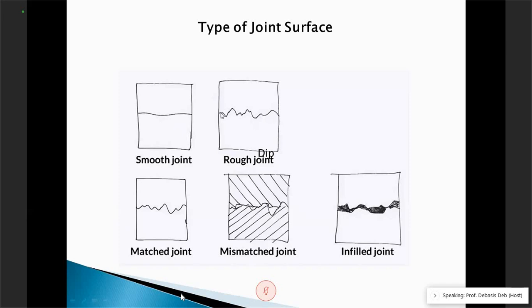Now if you think this is almost 100 meters long, how do we understand this roughness for a 100-meter long joint? Nobody could find that out yet. How to estimate the roughness properties for a field joint?